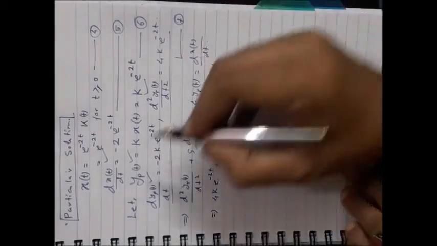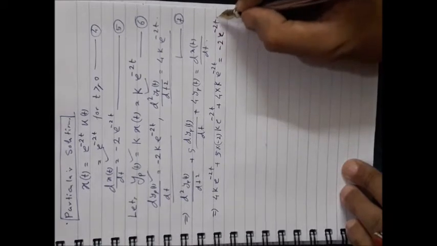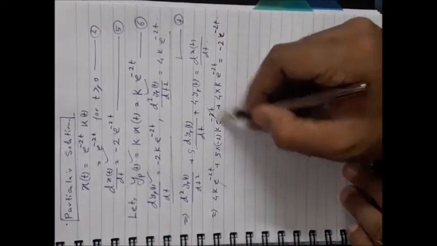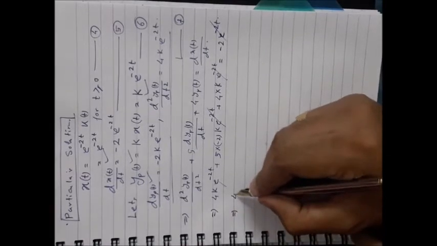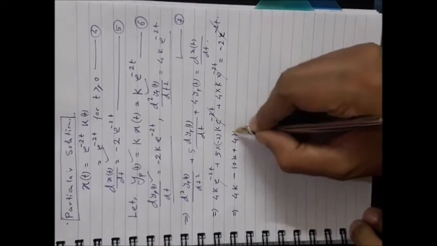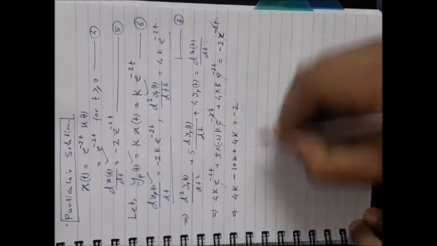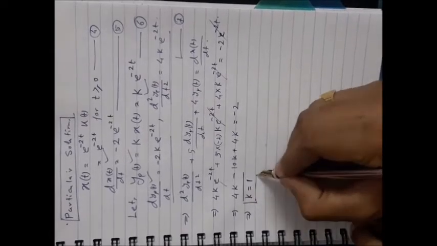Next, this one should be minus 2 e to the power minus 2t. If you cancel out all e to the power minus 2t from all the terms, you will obtain 4k minus 10k plus 4k should be equal to minus 2. From that you can find the value of k. It is equal to 1.